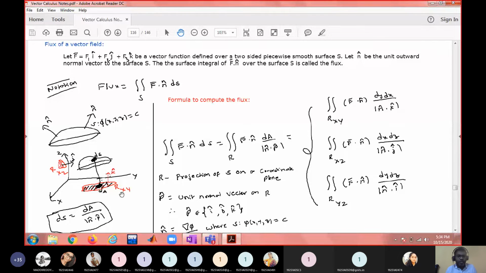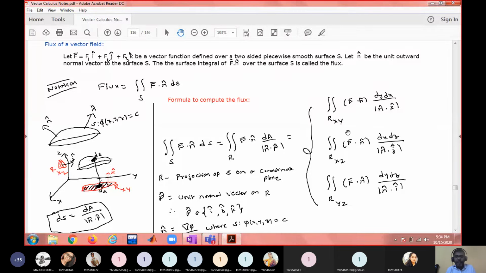So what is p cap? p cap is the unit normal vector on the projection. This projection can be taken on the xy plane, yz plane, or zx plane. If you take the projection on the xy plane, then p cap will be k bar. If you take the xz plane, its normal vector will be j bar. If you take the yz plane, its normal vector will be i bar. So p bar is i bar or j bar or k bar, depending on where you take the projection.